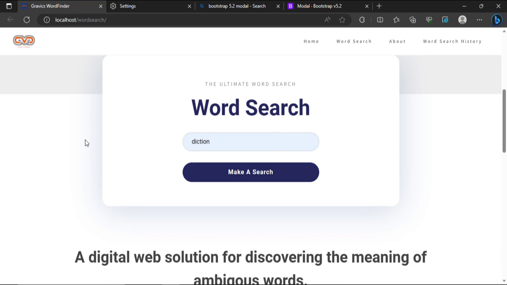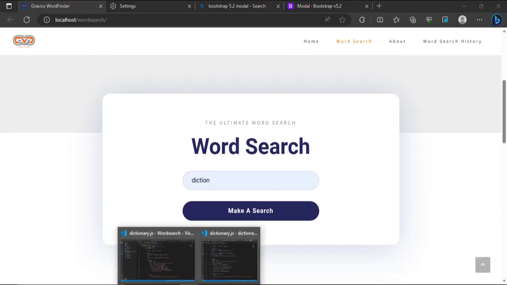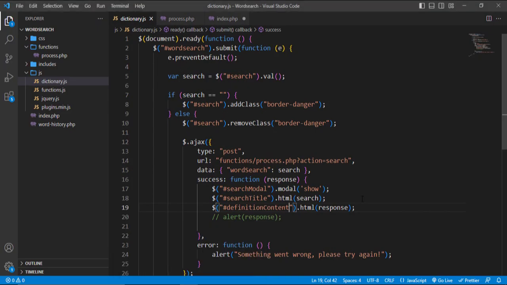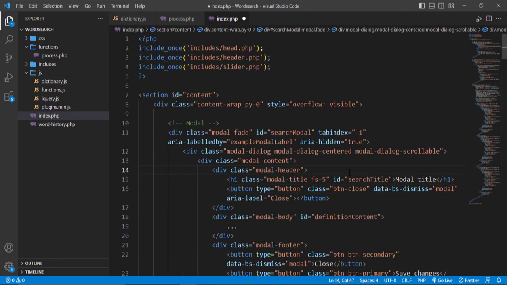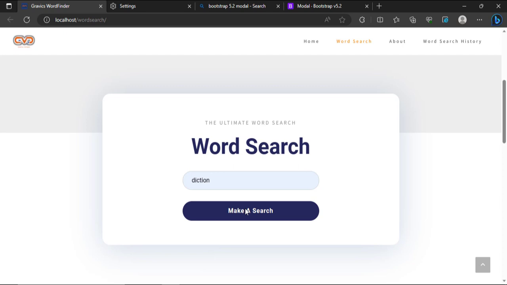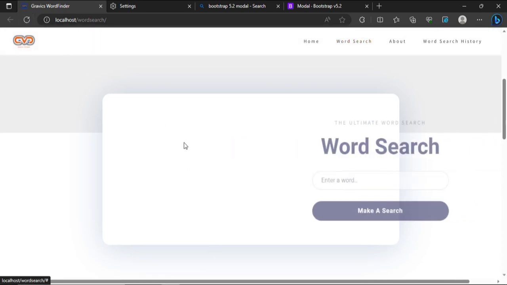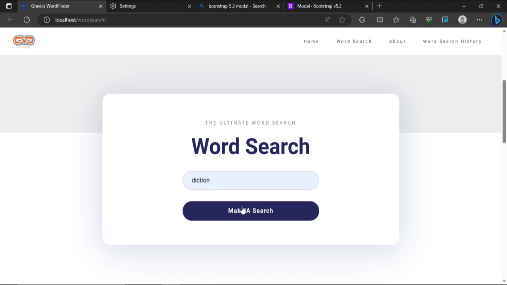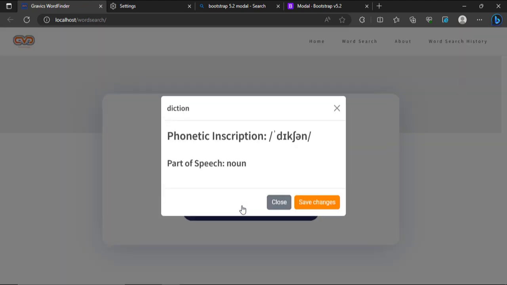Okay, so that stuff is gone, but our data is not showing. Let's see what could be wrong. That's because I have not saved this. Let me save this now, and this is it. So you can see, don't forget to save. I don't know what's wrong with me this morning. Let me just refresh, and I'm going to type in diction again, and let's see what's going to happen. Nice. All right guys, this is it, and we are getting somewhere.